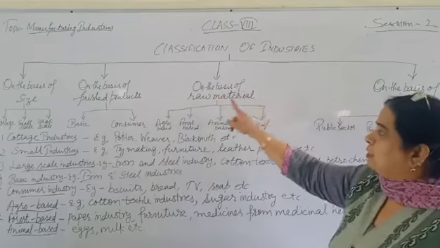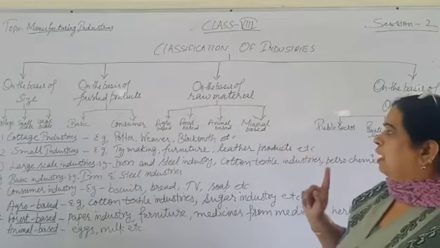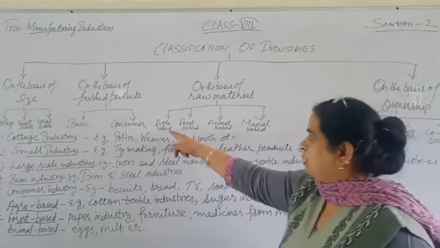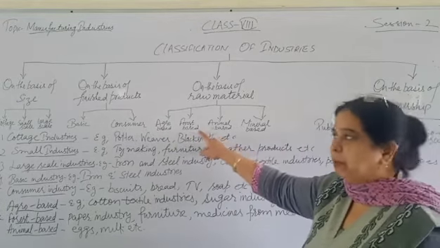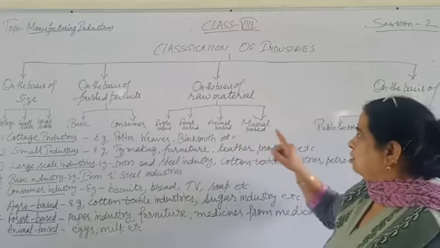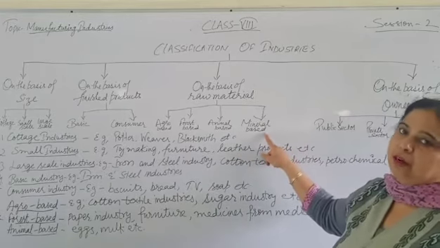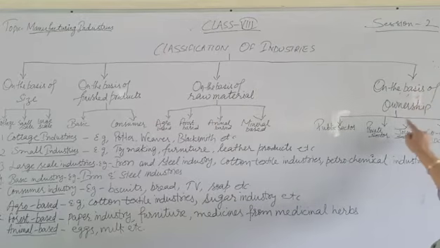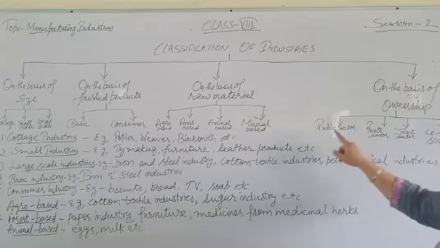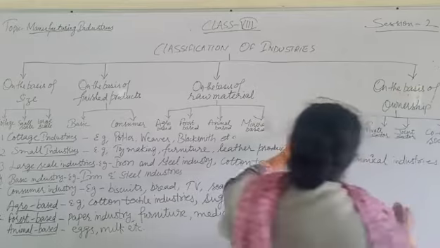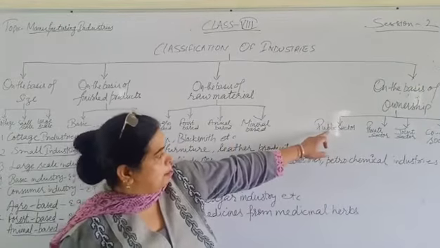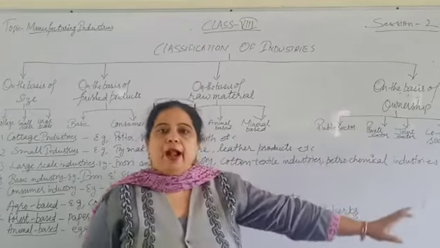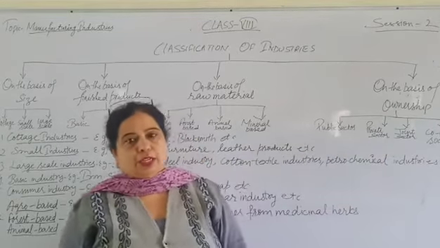And on the basis of raw material, industry can be subdivided into four parts: agro-based industry, forest-based industry, animal-based industry, and mineral-based industry. And lastly, on the basis of ownership, industry can be divided into four parts, that is public sector, private sector, joint sector, and cooperative society.